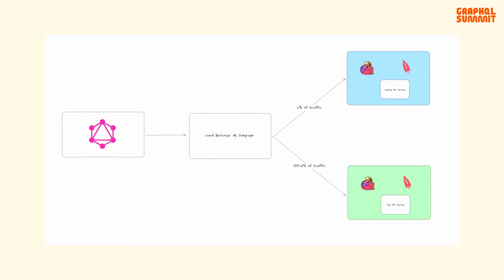And once a request arrives at the router, it's directed to the load balancer, which we can serve as a subgraph as explained above. This component is responsible for determining where incoming requests should be directed, particularly when it comes to ML services. And finally, to the right, we can think about our blue-green environments.